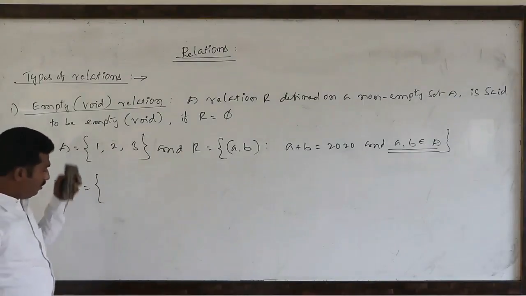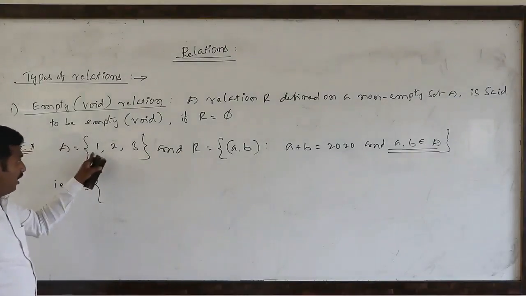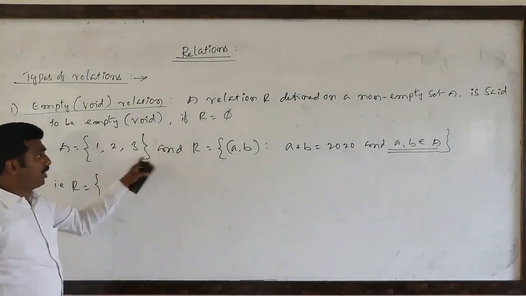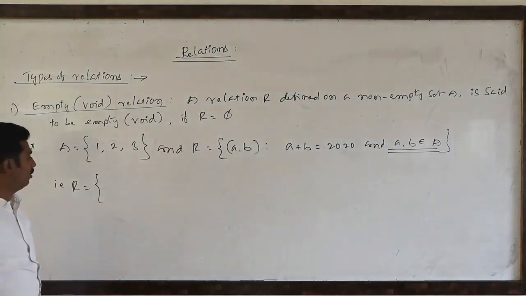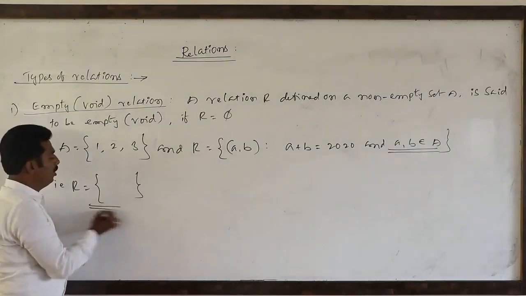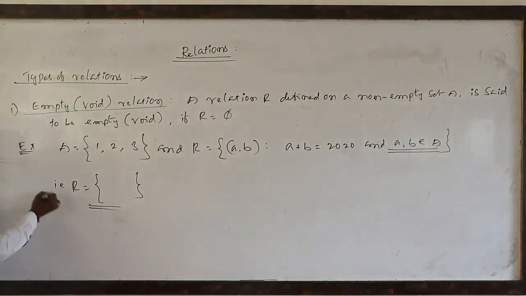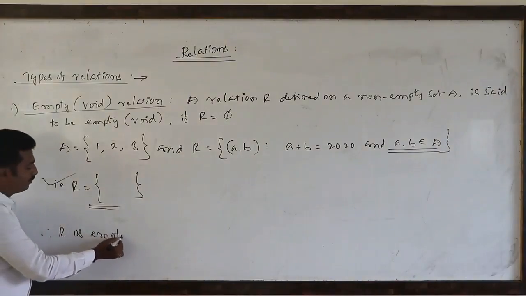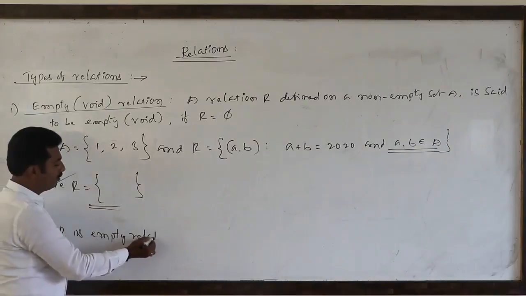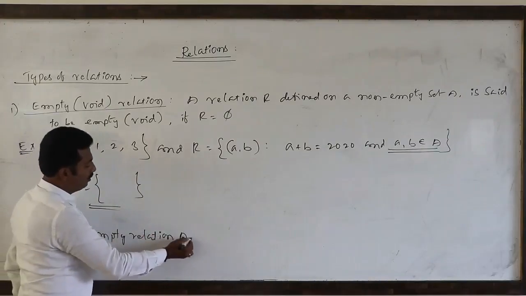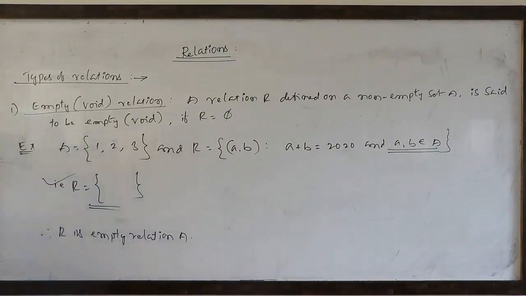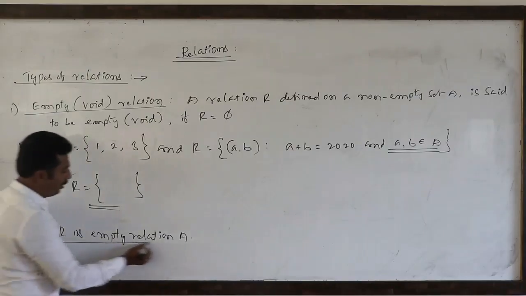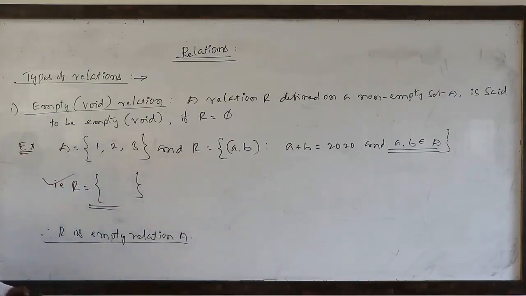You can observe, if you take the sum of any two elements, will 2020 come? No, it is not possible. So this is always an empty relation. Therefore, capital R is an empty relation on the non-empty set capital A. So like this we have to define an empty relation. Next.